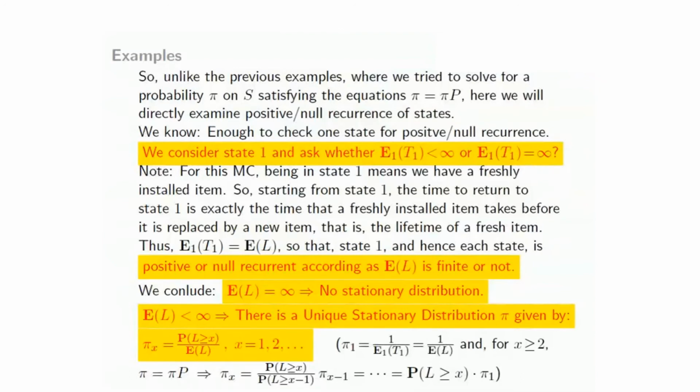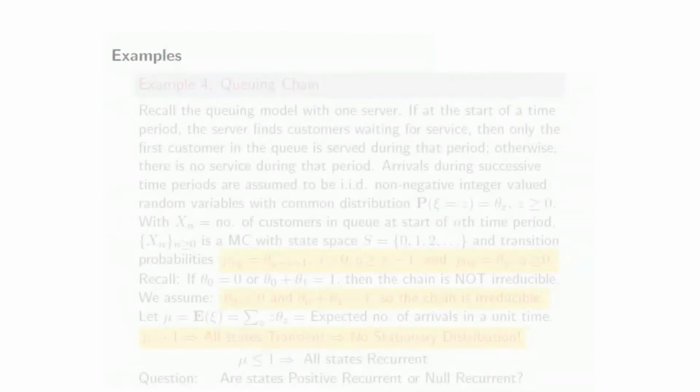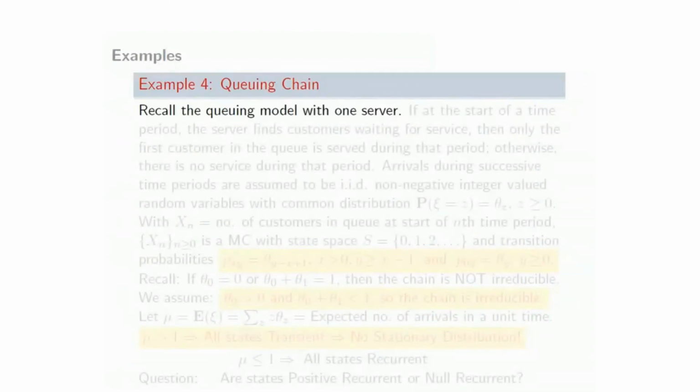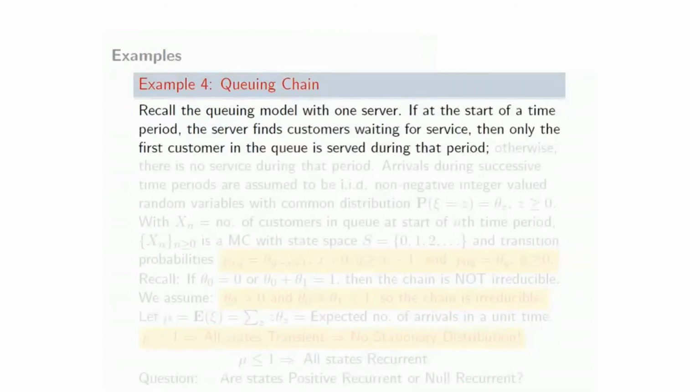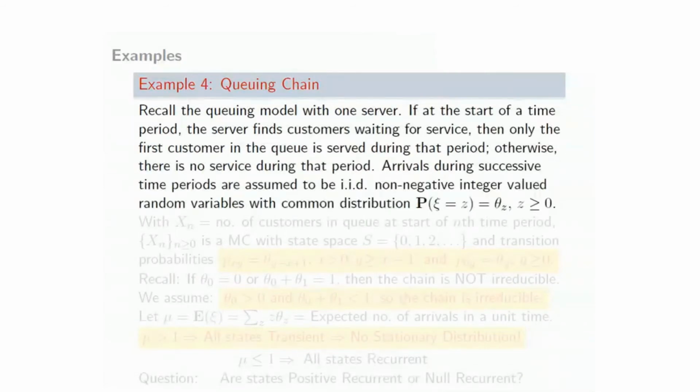Let's now go to the queuing chain. Recall the queuing model with one server: at the start of a time period, if the server finds any customers waiting for service, then only the first customer in the queue is served during that period. Otherwise, there is no service during that period. There is no randomness as far as that is concerned.